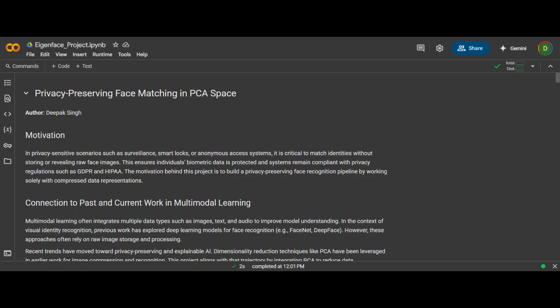The core idea is to match faces without ever storing or using the original image, a crucial step needed in building privacy-based machine learning systems. So let's begin with the motivation.